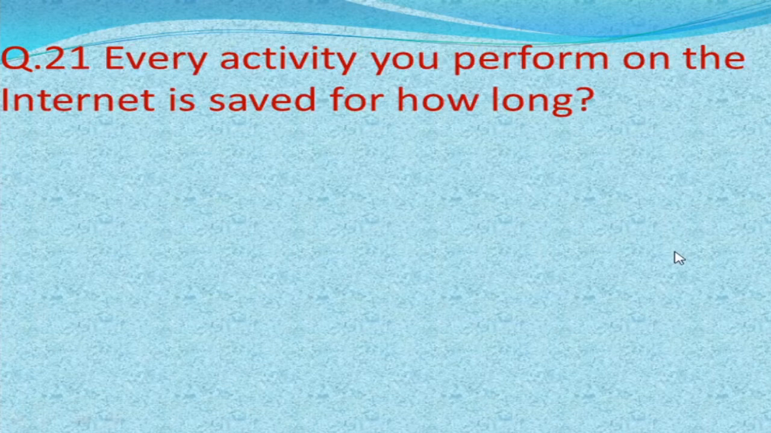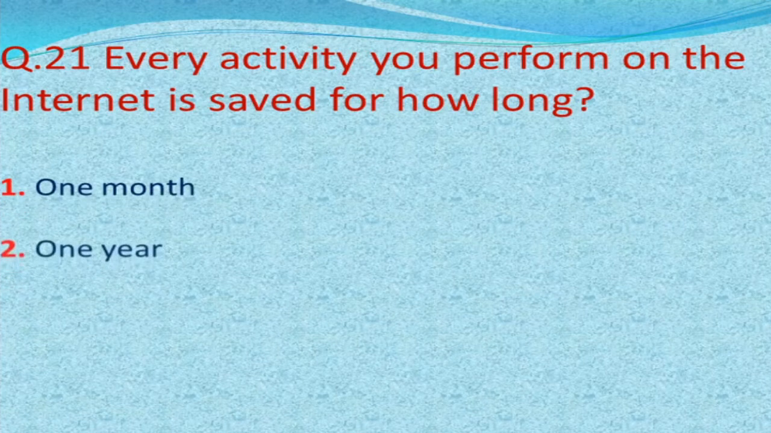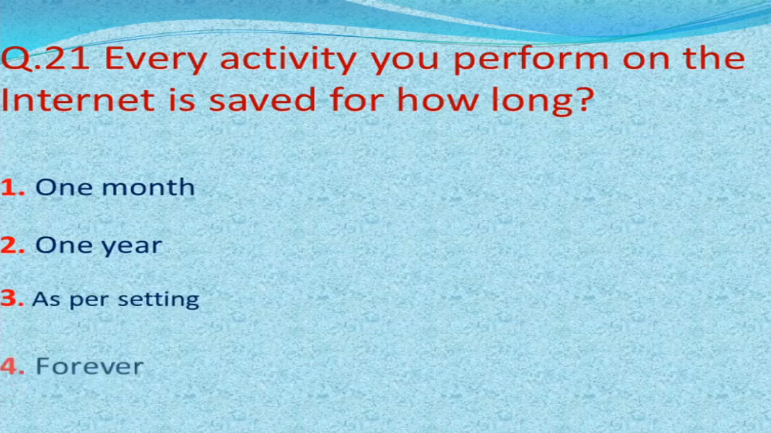Every activity you perform on the internet is saved for how long? And our options are 1 month, second 1 year, third as per setting, fourth forever. And our correct answer is forever.